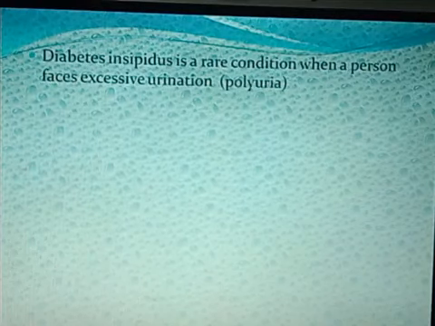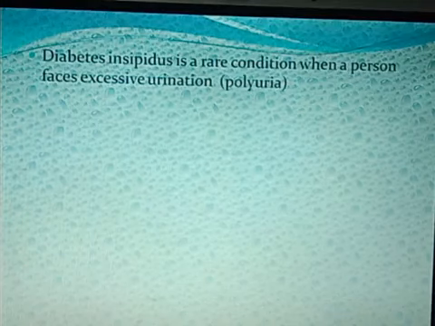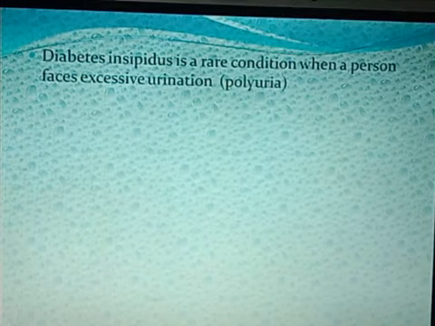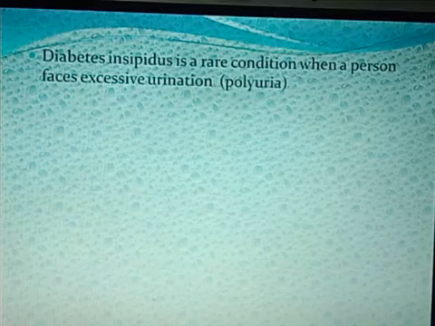Diabetes insipidus, also called water diabetes, is a rare condition when a person faces excessive urination. By the name itself, it is water diabetes, in which the water content in the body increases too much, and a person passes too much urine. Frequent and excessive urination is called polyuria.